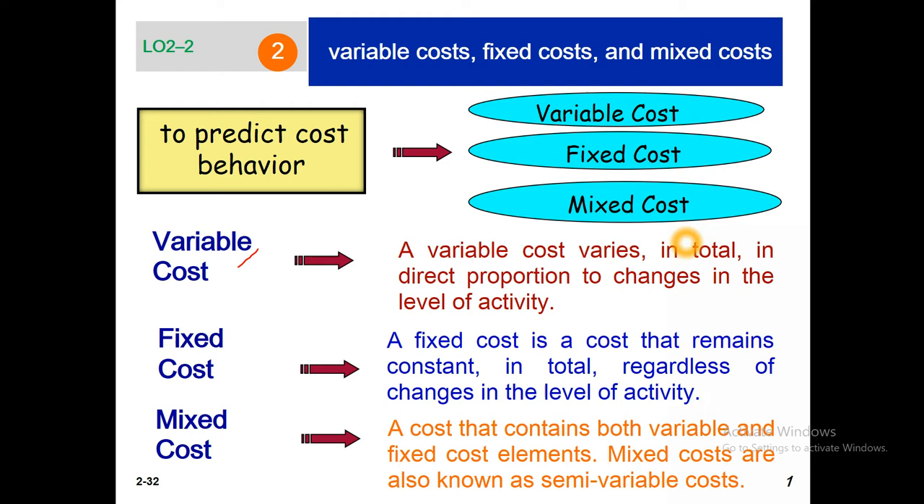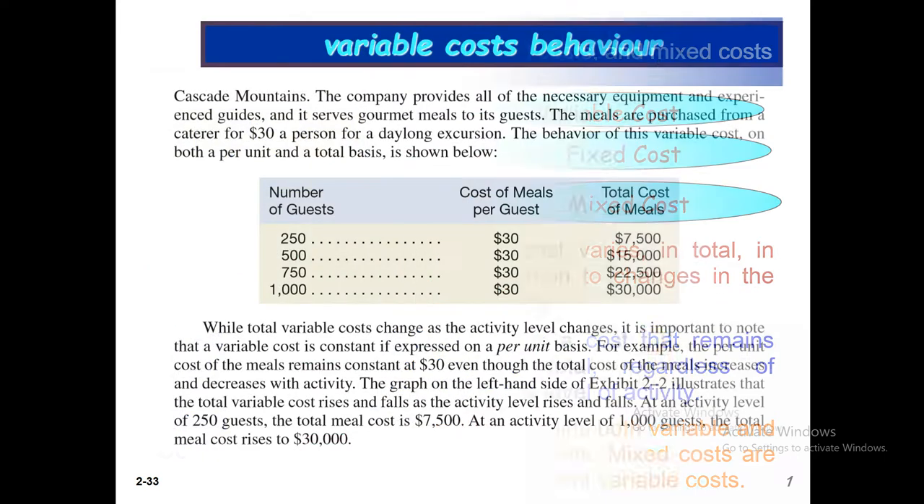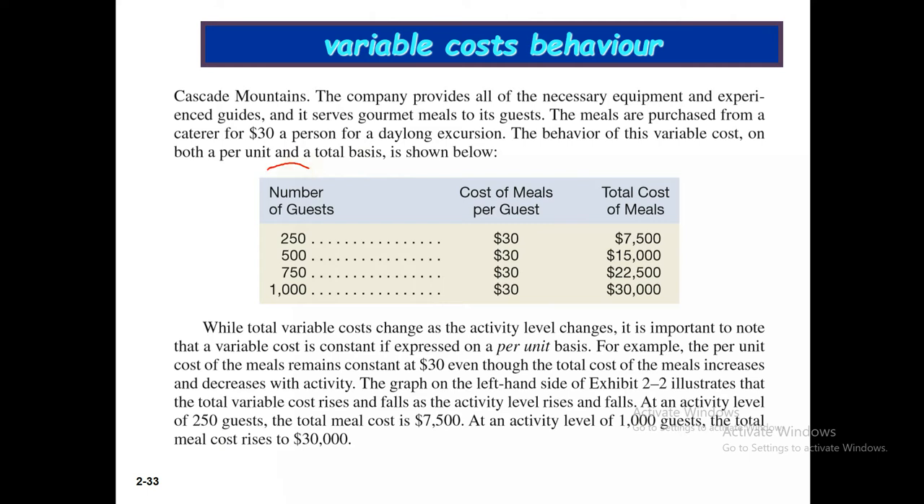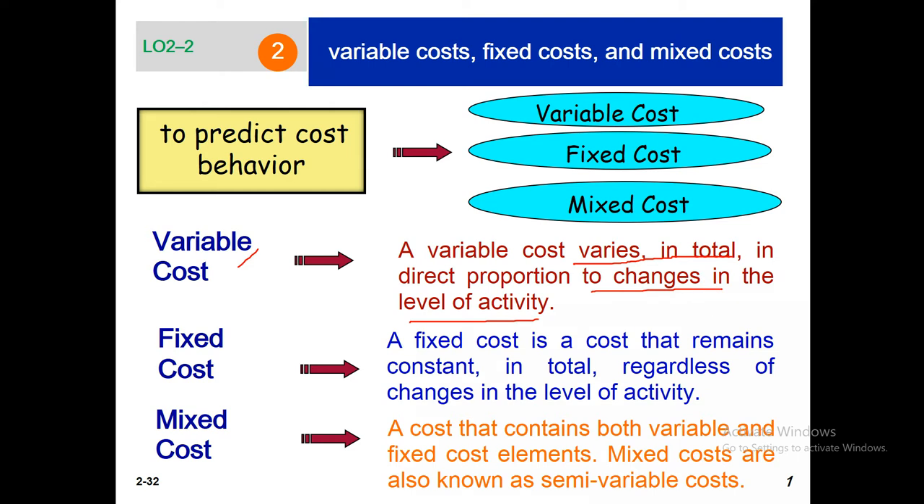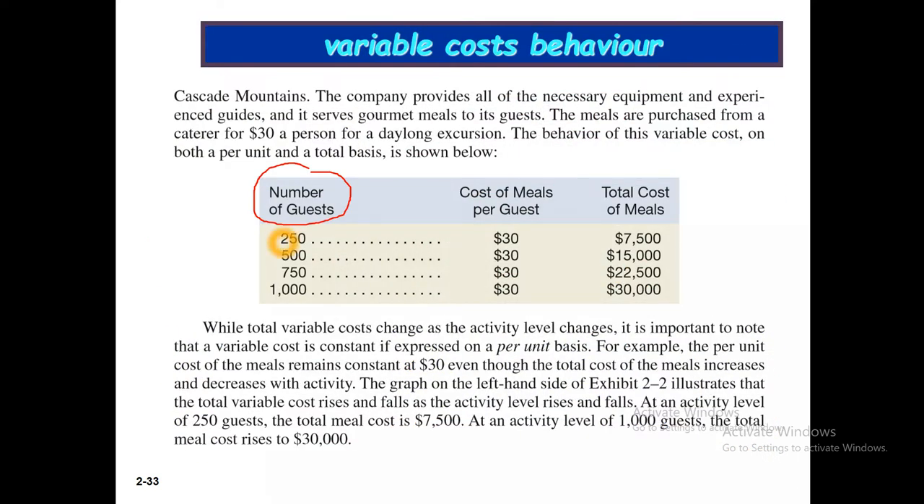Variable cost varies in total in direct proportion to change in the level of activity. Here, two basic points: it varies in total, and it changes with the level of activity. Keep this in mind. I will make it clear in the next slide. This is the number of guests, which is the level of activity. That means we call it change in the level of activity: 250, then 500, 750, and 1000.